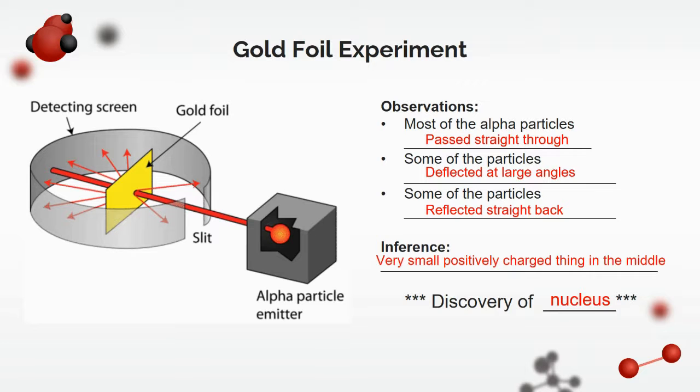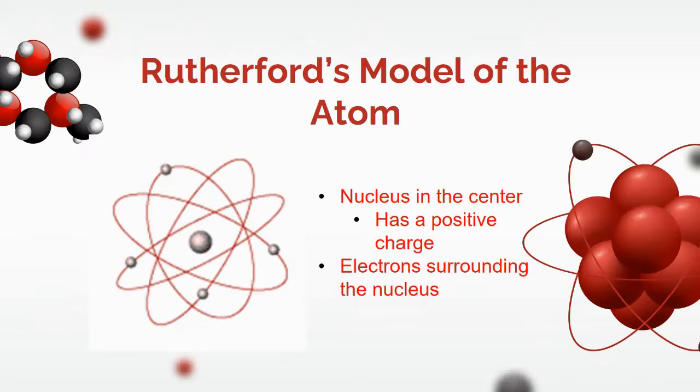And so after he's saying it's really, really small, and remember the reason he's saying it's small is because most of those particles went straight through the gold foil. So if most of them go through, that means that they're not colliding with that nucleus very often, which is why he's saying that it's very small, but he kept with the idea that it has to be a positively charged thing. Now, with the gold foil experiment, this developed his model of the atom, which I like to refer to as the Jimmy Neutron logo, for those of you guys that watched Jimmy Neutron as kids.